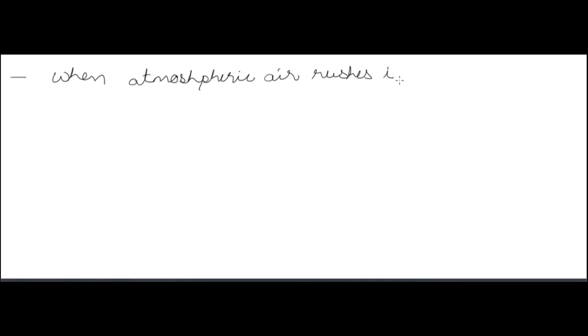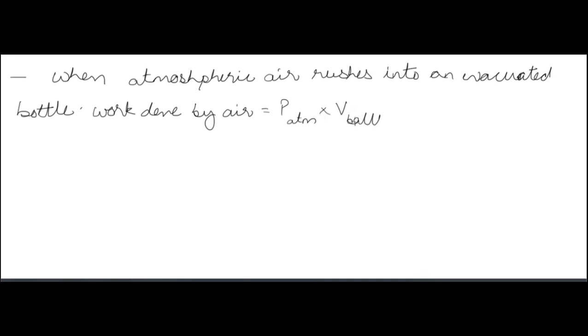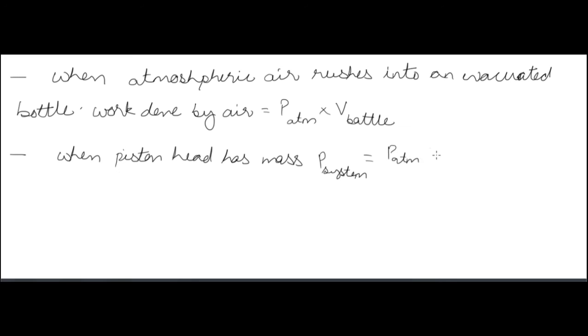Now this one is a question: when atmospheric air rushes into an evacuated bottle, the work done by air is equal to P atm times V bottle. Because it is an evacuated bottle, there is no pressure inside, and the gauge pressure is 0. So we have only atmospheric pressure, and the change in volume is the volume of the bottle.